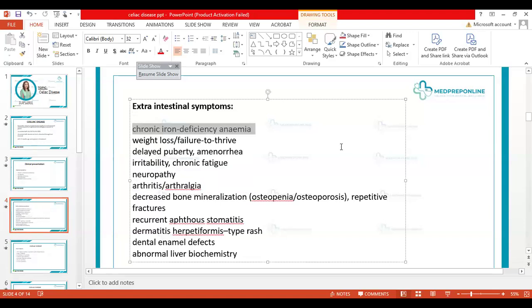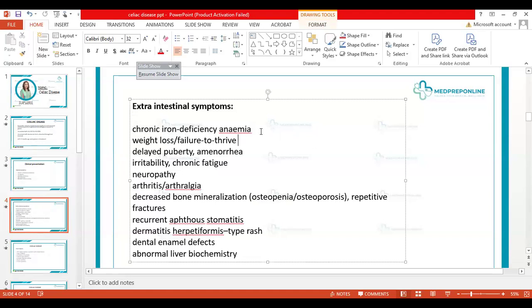One of the things that I would like to keep in the first position, and I'll just change the sequence here, is chronic iron deficiency anemia. That's what I was telling you, that iron refractory anemia, no matter what you do to these patients, how much deworming you are doing, how much iron you are giving, it's not getting absorbed. So chronic anemia and iron resistant anemia is one of the major complaints.